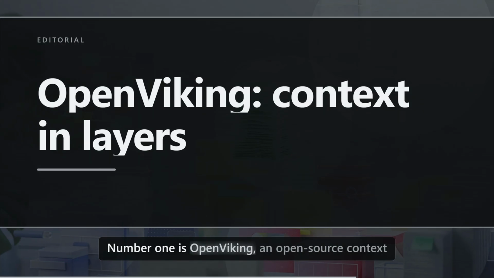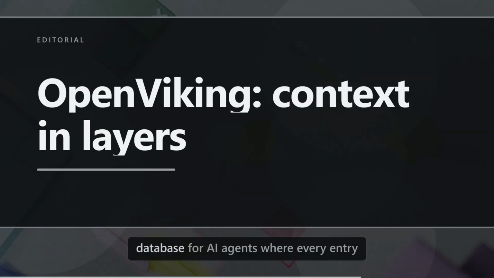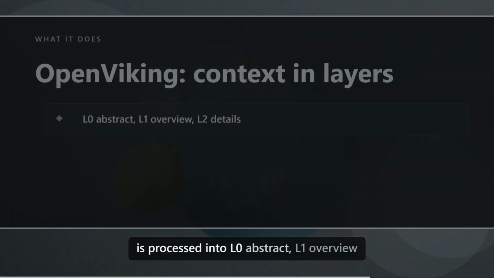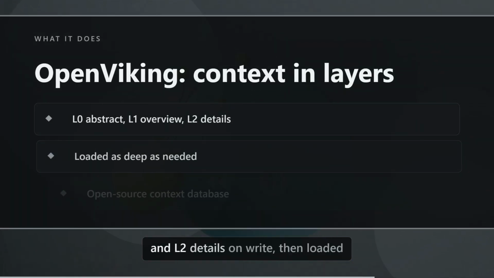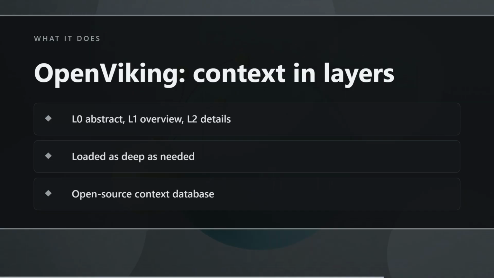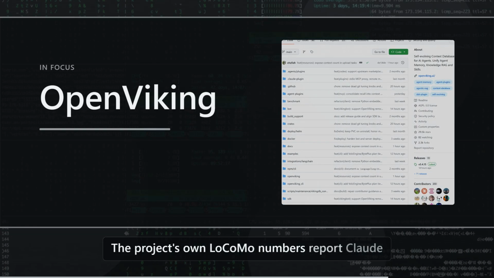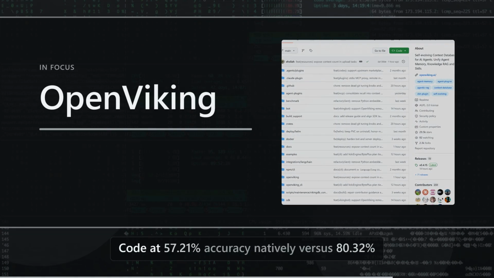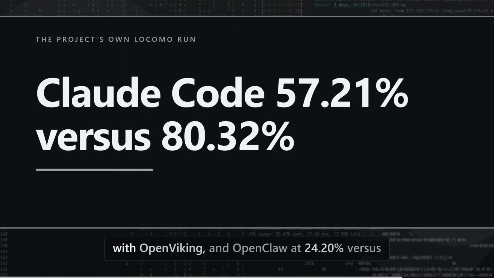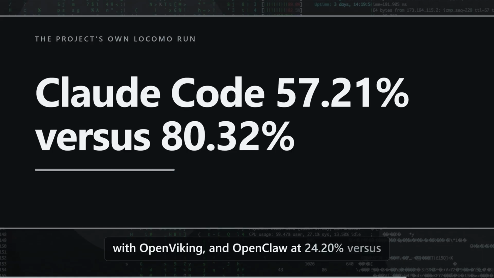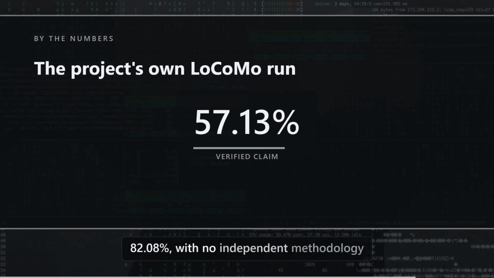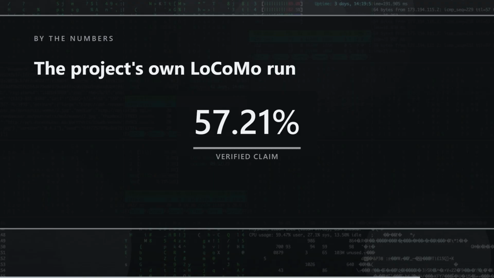Number 1 is OpenViking, an open-source context database for AI agents where every entry is processed into L0 abstract, L1 overview and L2 details on write, then loaded only as deep as the task requires. The project's own LocoMO numbers report Claude Code at 57.21% accuracy natively versus 80.32% with OpenViking, and OpenClaw at 24.2% versus 82.08%, with no independent methodology published beside them.